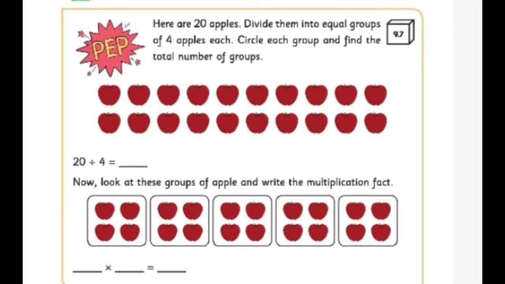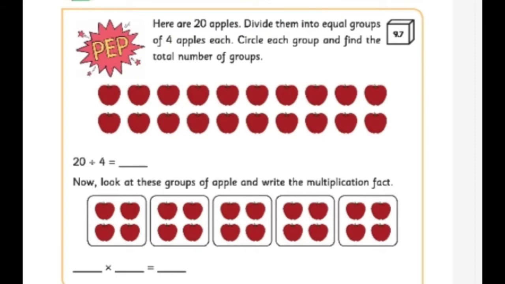Now we got 5 groups, isn't it? 1, 2, 3, 4, 5. How will we write the division fact? Yes, 20 divided by 4 is equal to 5. We can write the division fact as 20 divided by 4 is equal to 5.